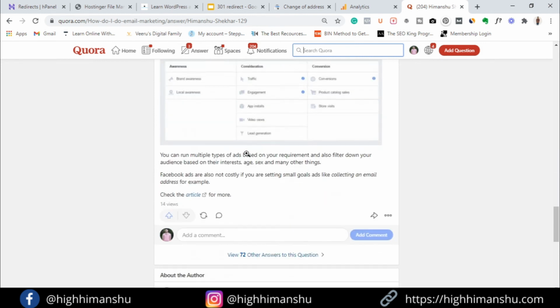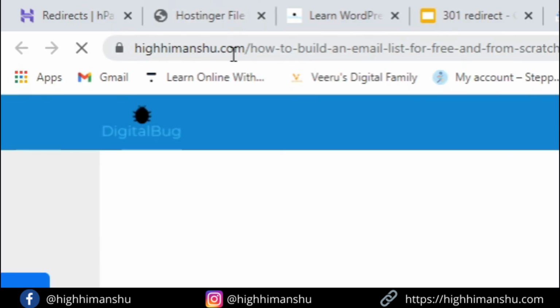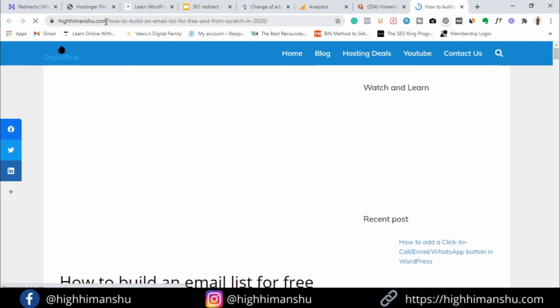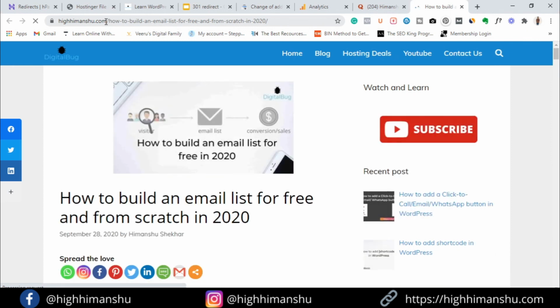Okay, so if I go here, and this is a link, if I click here, you can see it is automatically redirecting to the new domain. Okay, so it means that all the backlinks would be working fine, so no need to worry about that.